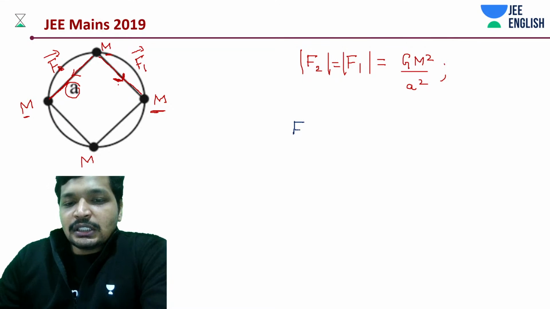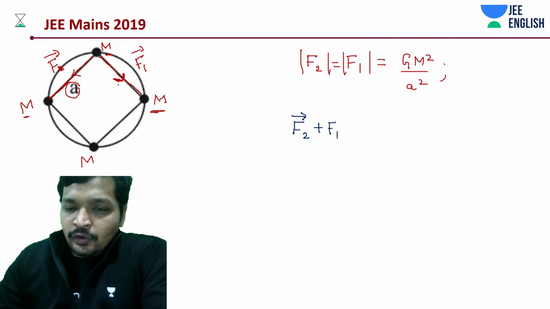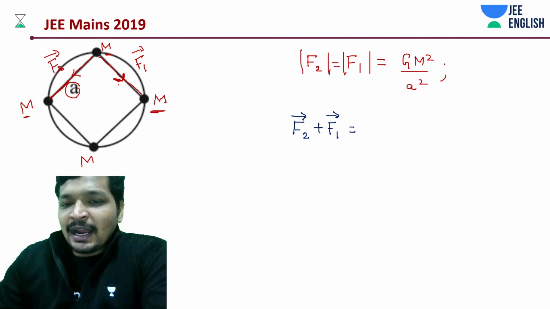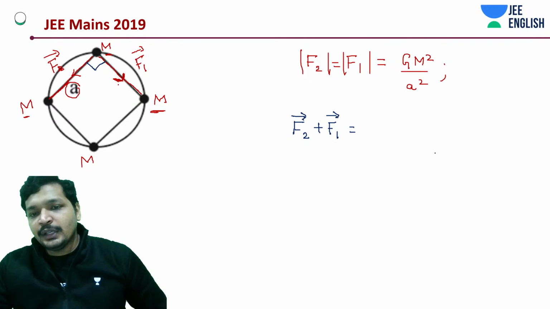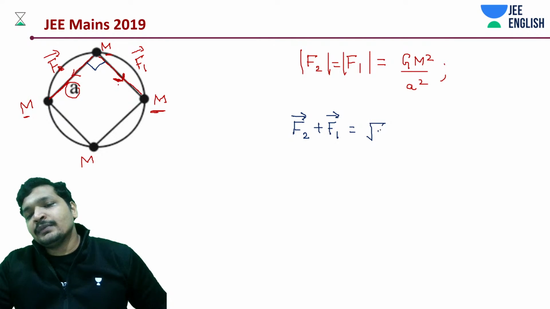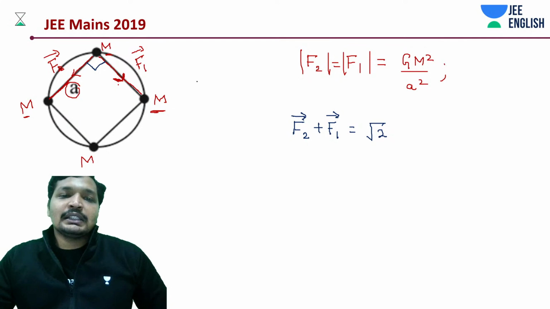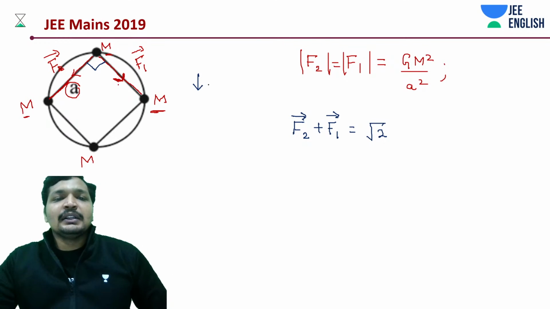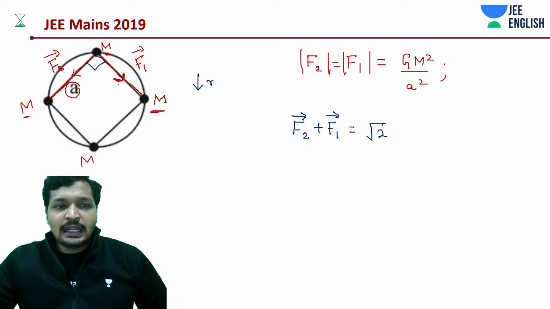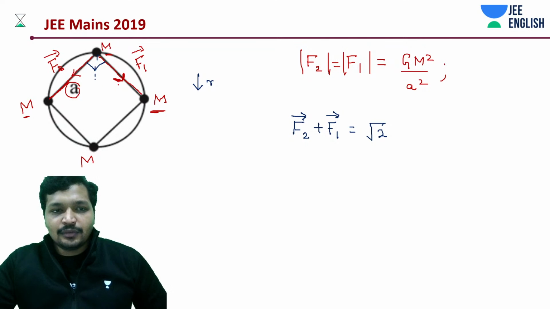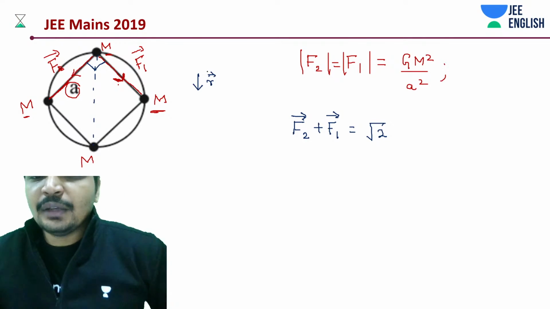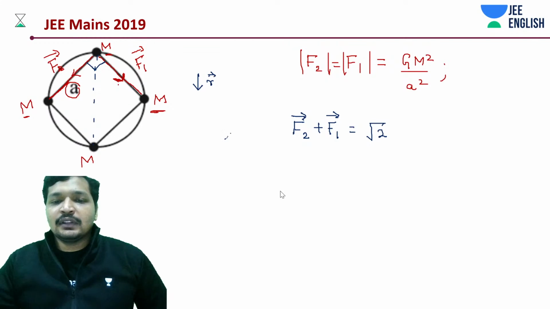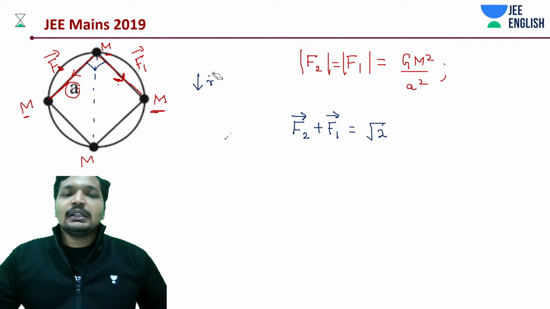Now force 2 and force 1 should be added. If you add them, what would you get? They are at a 90 degrees angle. So it should be root 2 times, in some direction, let's say the r direction, directly between these two masses. Let's indicate direction with a cap, which is rather easier.